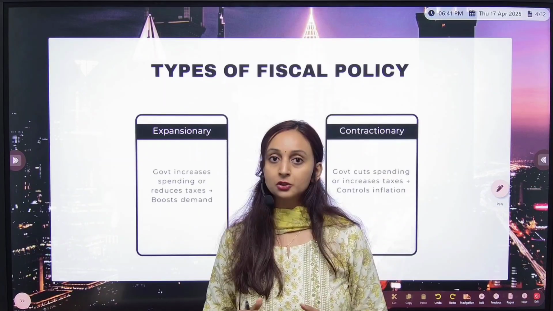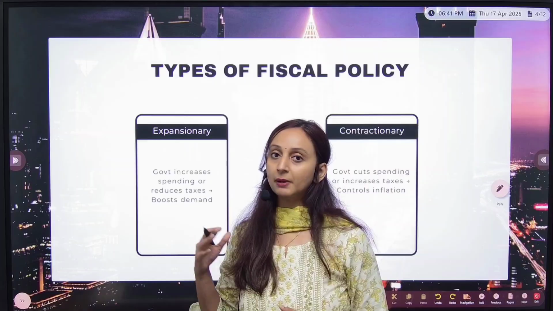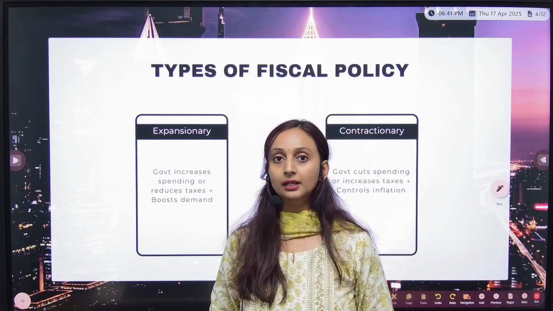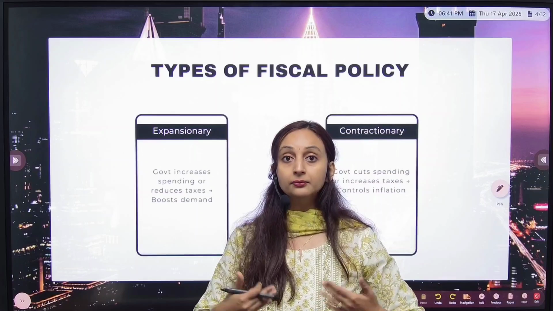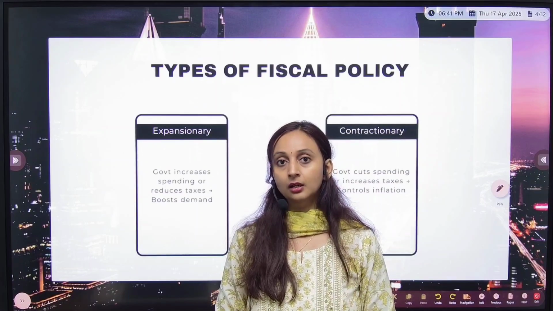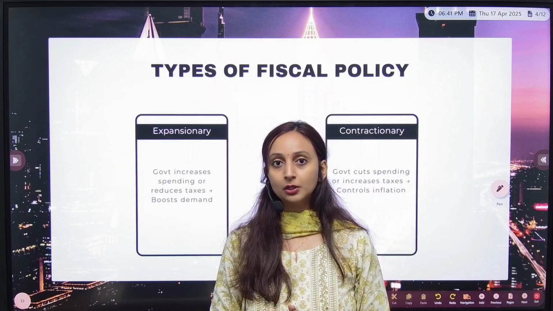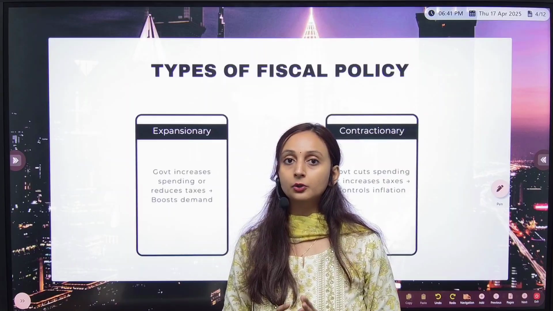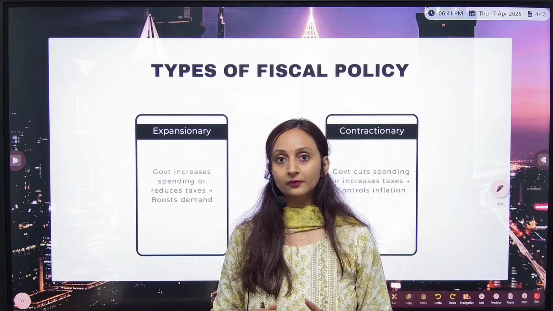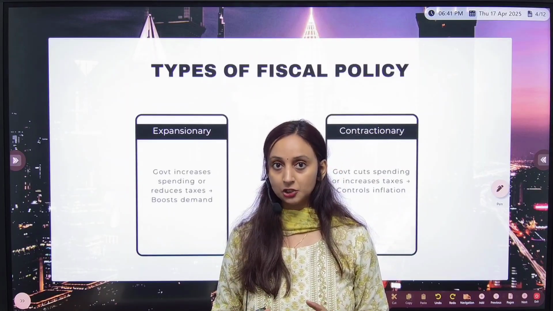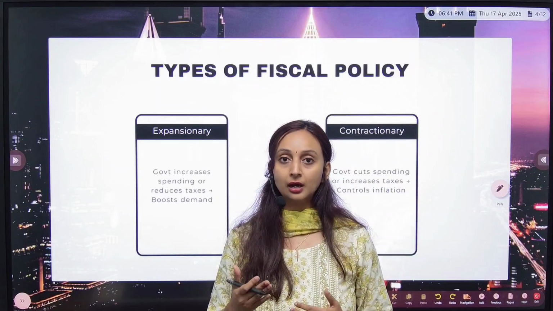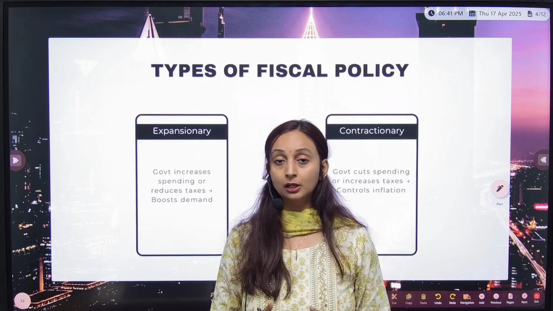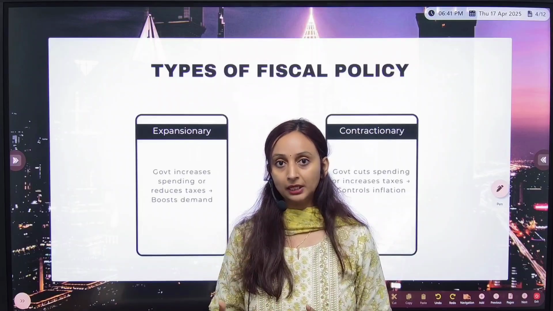So in that scenario, there was an expansionary fiscal policy that the government had introduced to boost money supply in the economy, to give more money to the hands of the public. An example would be the fiscal stimulus of 20 lakh crore that was given under the Atmanirbhar Bharat package. Through this, the government gave direct money to people into their accounts so that they can spend more money on things and the demand of the economy can go up.